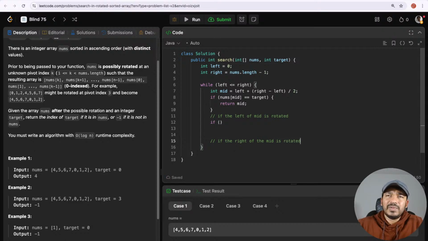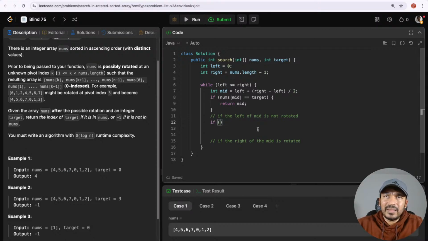So how do we figure that out? Let's see, if the left of the mid is not rotated, that means the first index in the left will be less than or equal to the last index before mid, right? So what shall we do here?